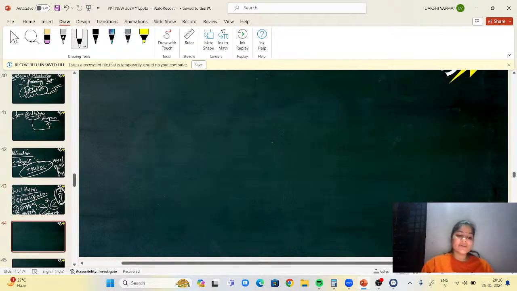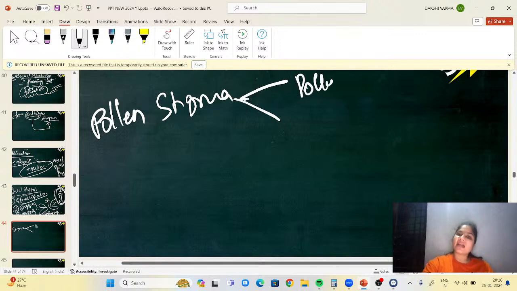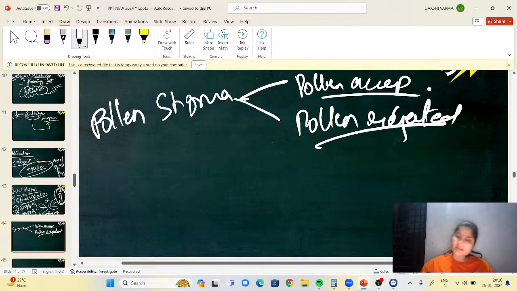Next, what do you mean by pollen-pistil interaction? It involves all events after pollination till entry of the pollen tube in the ovule. So, pollen on stigma. First, the pollen grain will fall on the stigma. Then two things can happen: either the pollen will get accepted or the pollen will get rejected. Accepted or rejected.